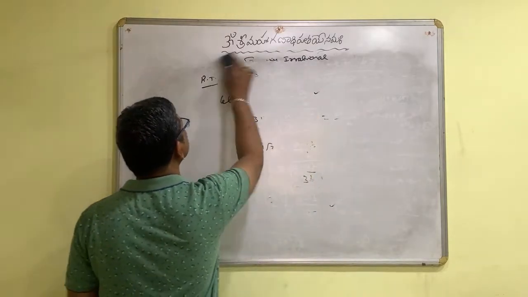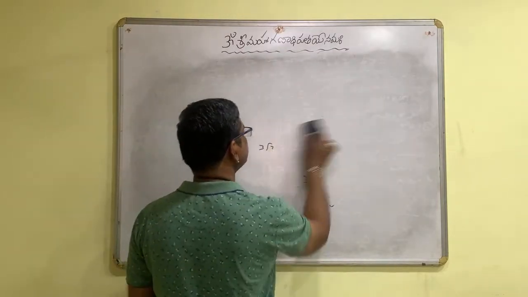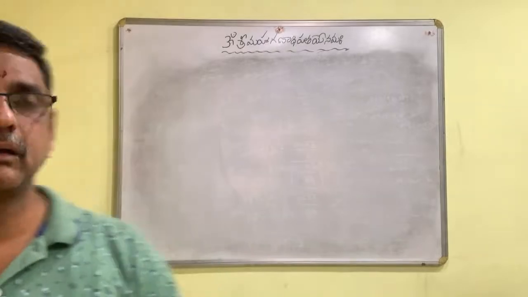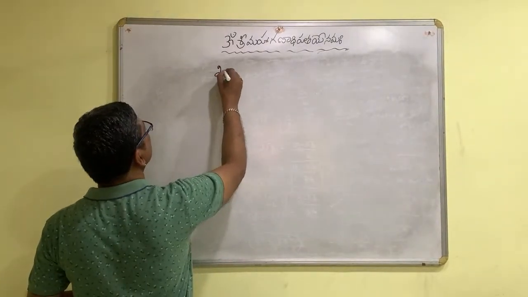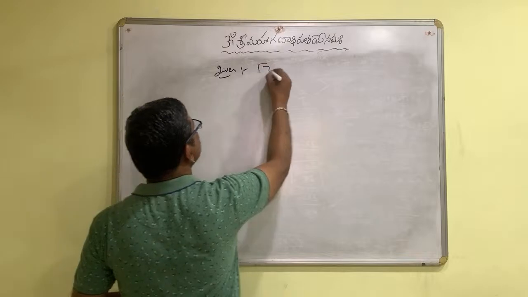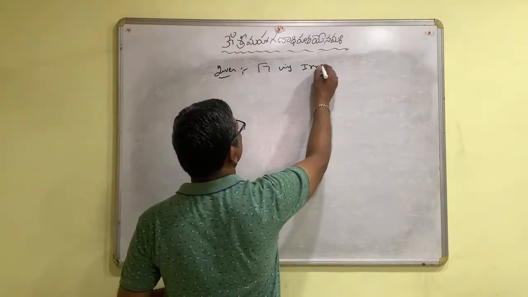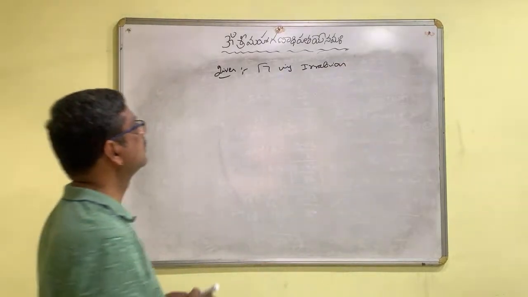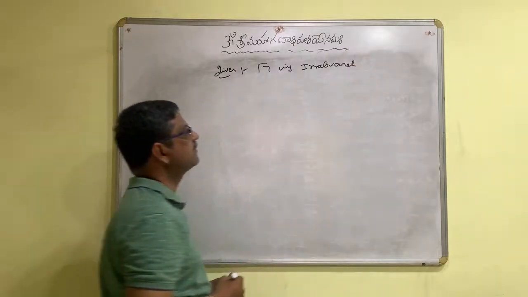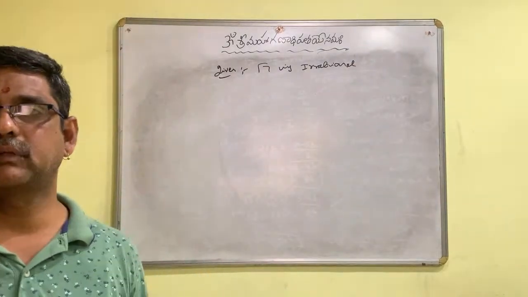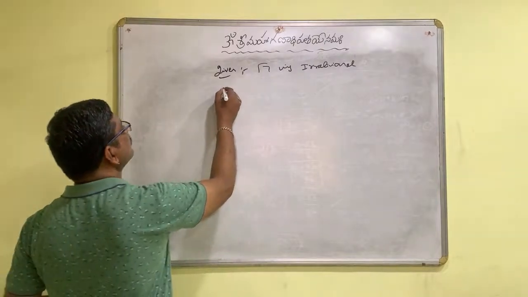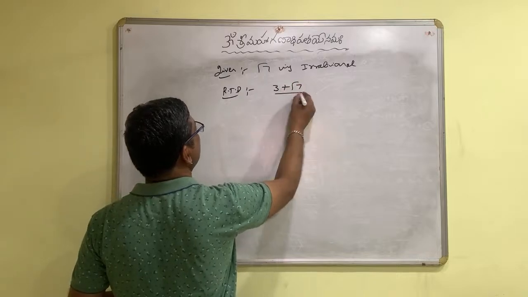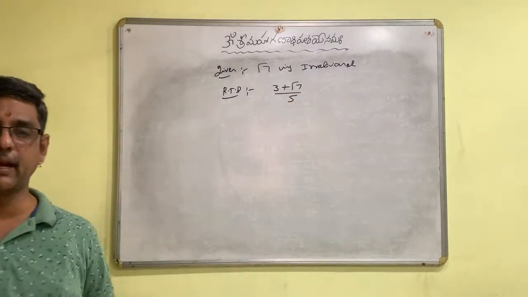Next. Yeah. Now, given root 7 is irrational. Okay. Now what we have to prove? 3 plus root 7 by 5 is an irrational number.